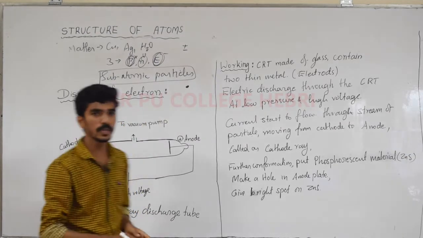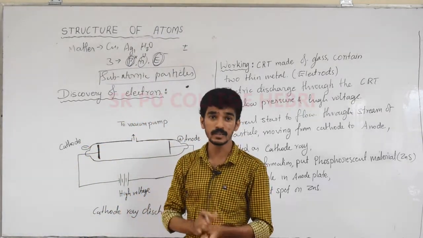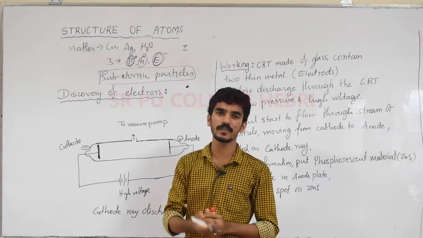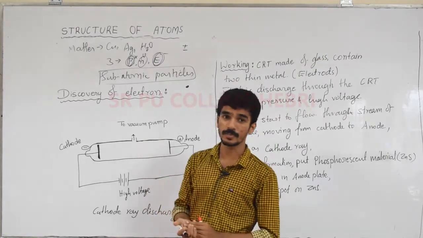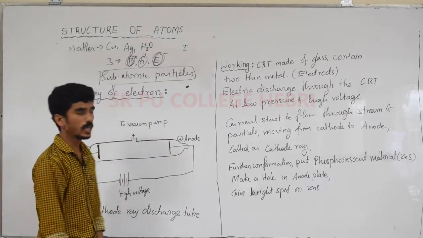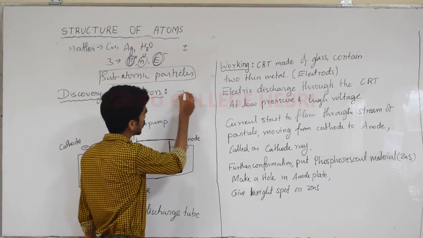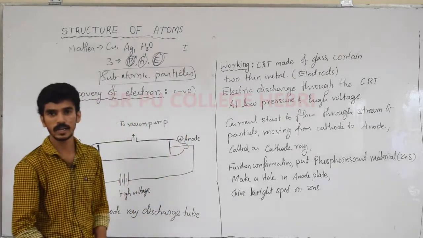Now we'll move to the different kinds of subatomic particles present in matter. So we should move to the discovery of different kinds of subatomic particles. First we'll look at the discovery of electrons and the properties of electrons in general. Electrons are negatively charged particles.